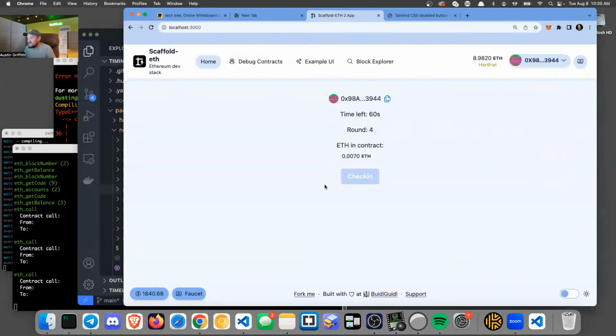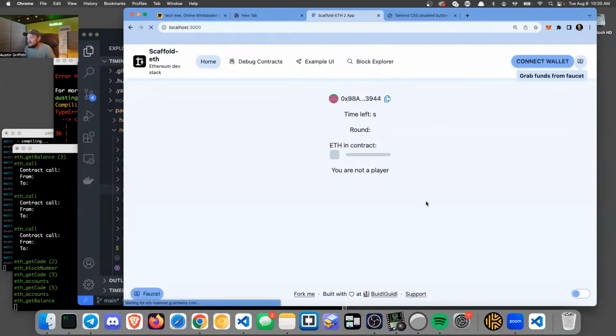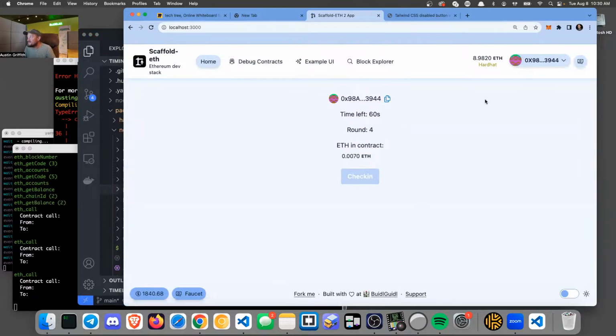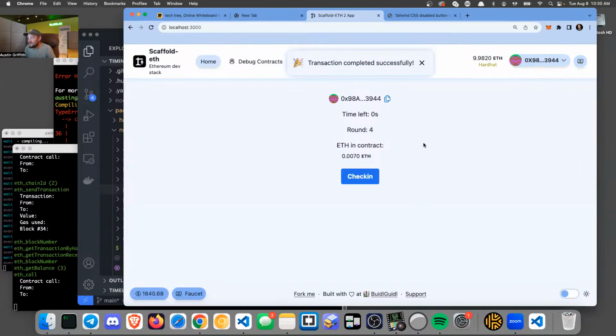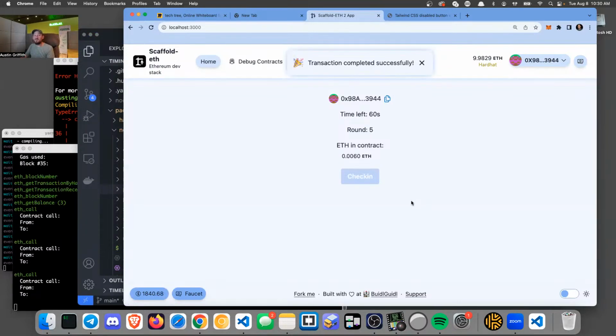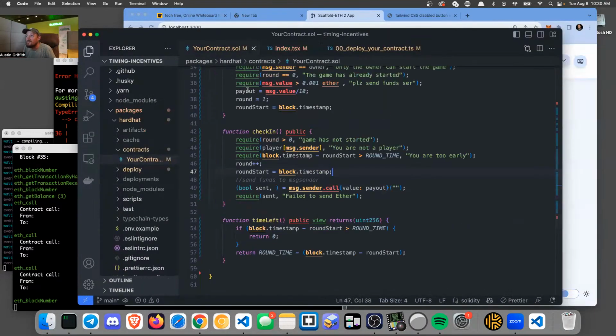It's ugly, but I think that's what it's supposed to do. Okay, now it's disabled. And then if we increment the time, it becomes enabled. Wow. I spent more time on that button than I did writing all of this solidity.